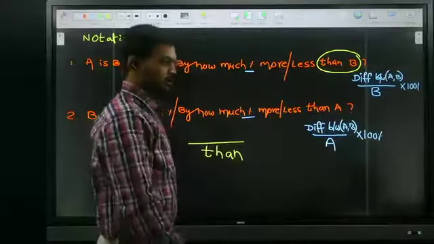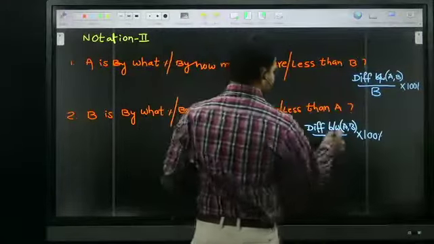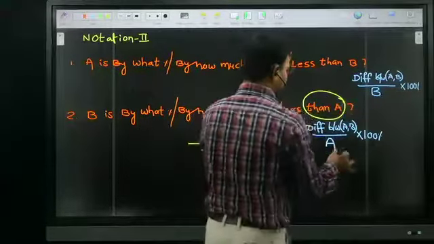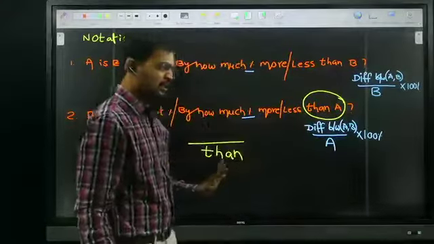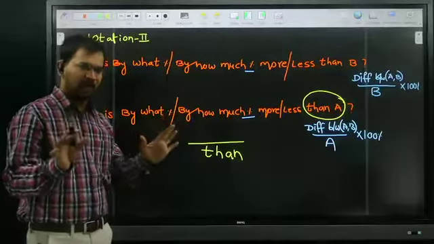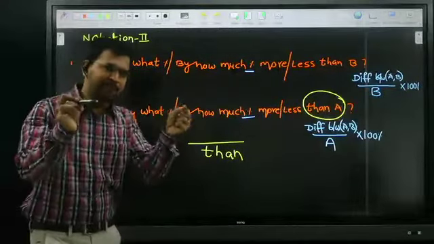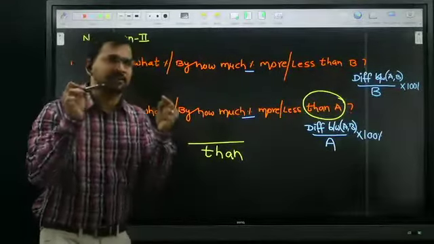In the second case, after 'than' A is coming, so A is put in the denominator. All of you just try to remember: after 'than', whichever person is coming, that person goes in the denominator.